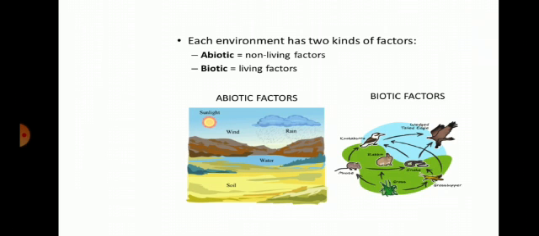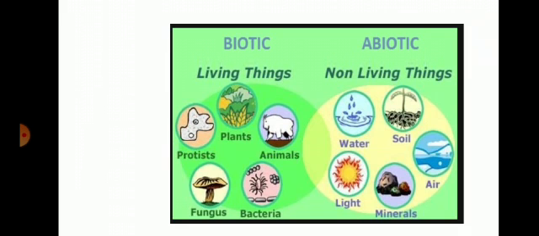Soil is the topmost layer of the earth. It is rich in minerals and microorganisms which help in different ways for plant growth. The third one, water. Water forms a medium for many metabolic reactions taking place inside the body. Then the fourth one, sunlight. The Sun is the ultimate source of energy for all living organisms on the earth.